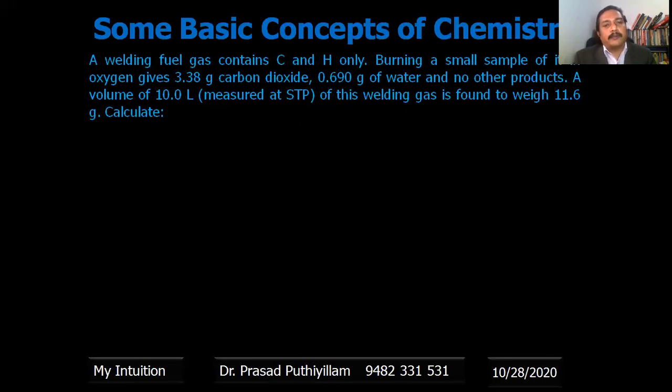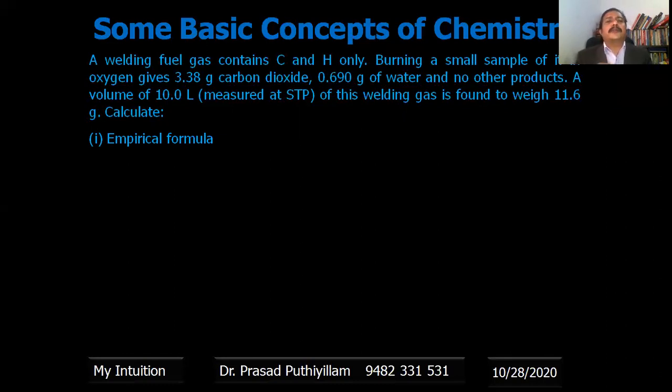At STP, we know 1 mole contains 22.4 liters. Here it says that 10 liters weighs 11.6 gram, so we can sort it out. So what is the complete question? Find out the empirical formula.